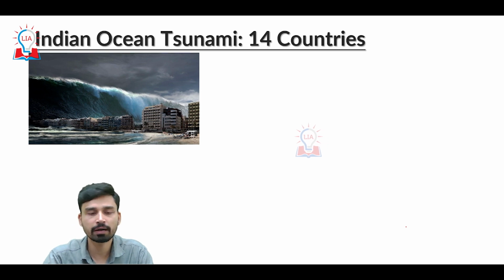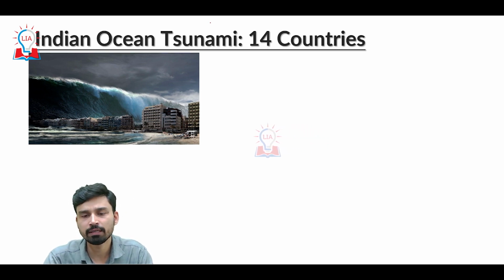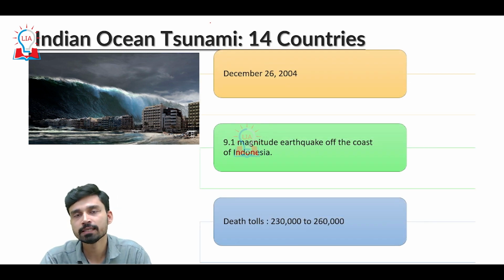The next disaster on our radar is the Indian Ocean tsunami, which is the more recent disaster comparatively, which affected 14 countries situated on the rim of the Indian Ocean region. The impact of the disaster was so huge that it actually began somewhere off the coast of Indonesia, but its impact can be felt as far as the eastern African coast of Somalia.